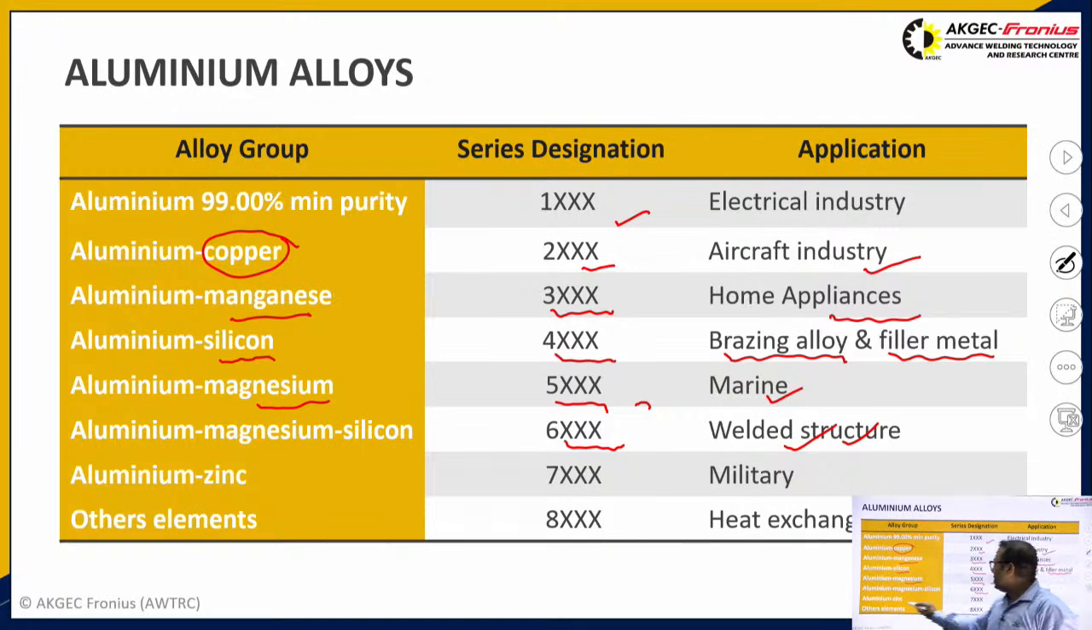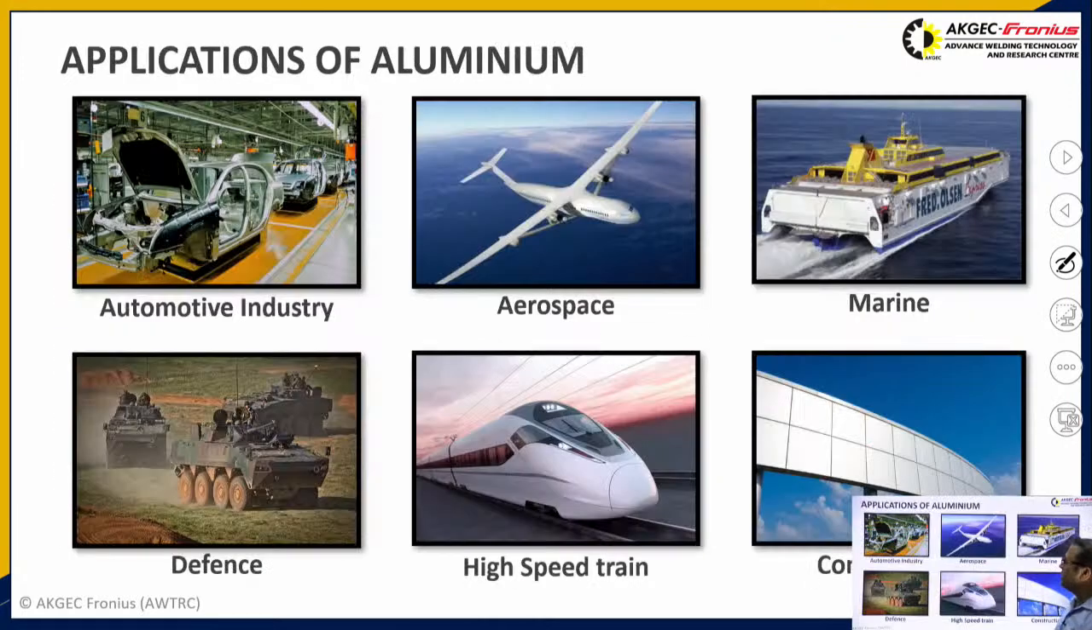Then coming on to the 7XXX series, here we use zinc as the major alloying element in one of these aluminum groups. Using zinc, these types of aluminum alloys can be used in military applications. And in the last, we come to the 8XXX series. Here other alloying elements are generally added, and these types of aluminum alloys are generally used for heat exchangers.